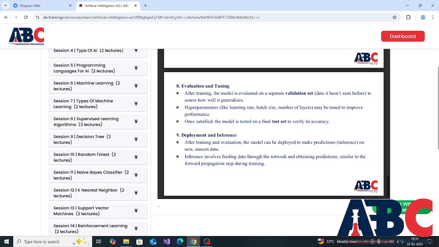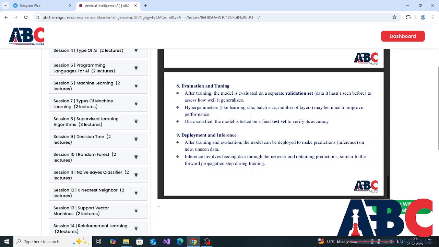The next step is evaluation and tuning. After training, the model is evaluated on a separate validation set, data it hasn't seen before, to assess how well it generalizes. Hyperparameters like learning rate, batch size, and number of layers may be tuned to improve performance. Once satisfied, the model is tested on a final test set to verify its accuracy.